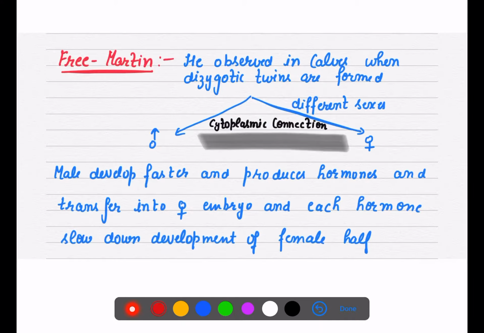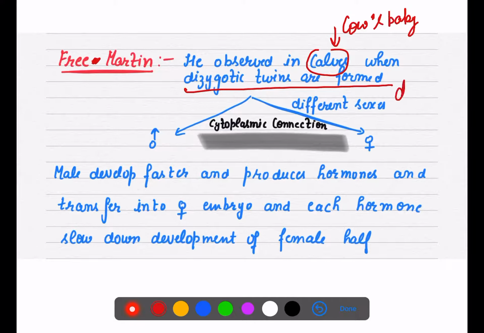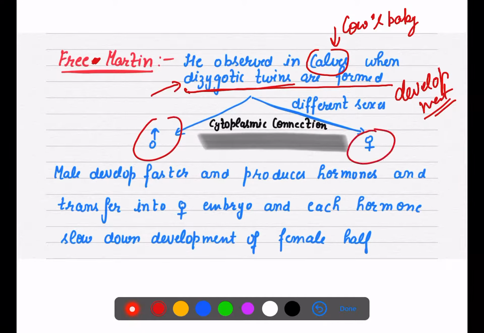Now this was about the honeybee, but there is another scientist, that is Free Martin. Free Martin observed in few calves. What is calves? That is cow's baby. Cow's baby is known as calves. So in calves he observed that जब दो dizygotic twins form होते हैं उनमें भी development अलग तरह से होती है. What is the deciding factor in their development? He studied that in dizygotic twins, because dizygotic है तो there are chances कि male होगा एक और एक female calf होगा, right?